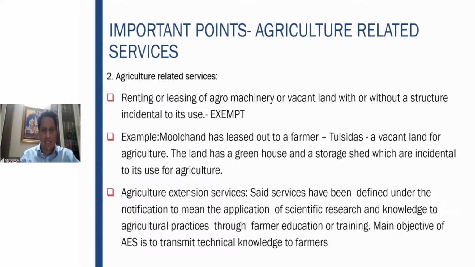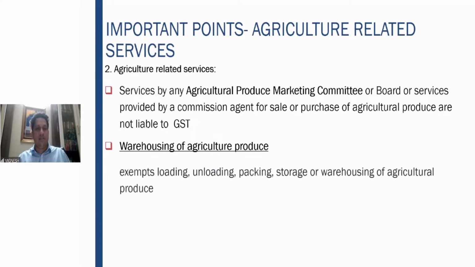Then agriculture extension service, as I told you, is defined to mean the application of scientific research and knowledge to agricultural practices through farmer education or training. The main objective is to transmit the technical knowledge to the farmers. So you're transmitting technical knowledge and different scientific methods to farmers. That also is an agriculture related service.